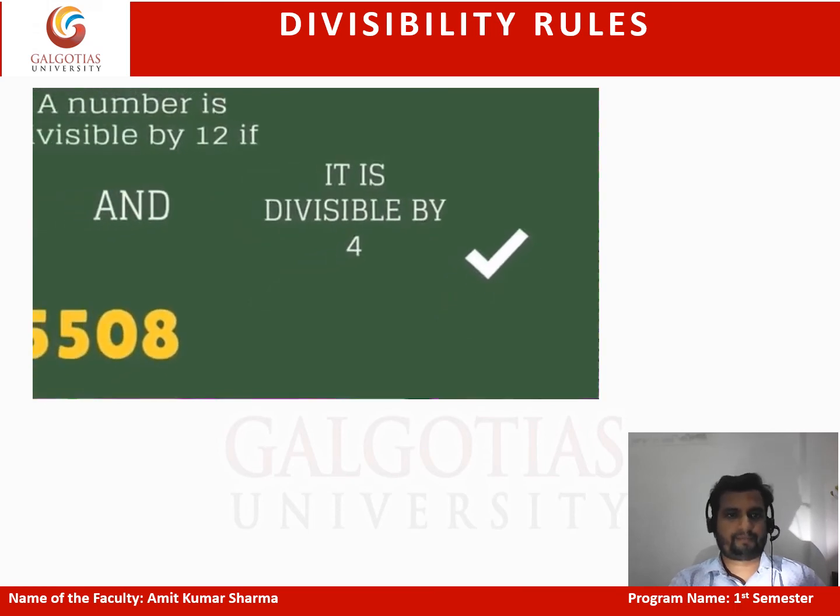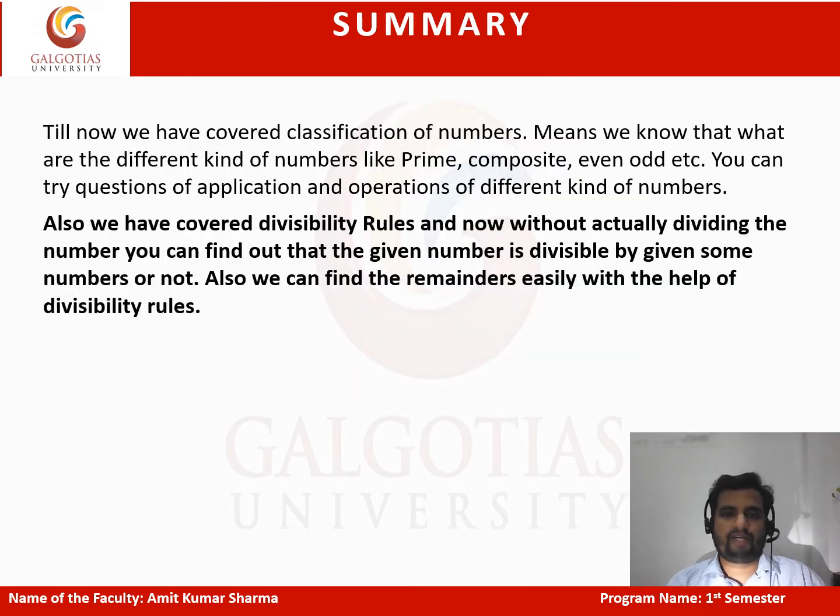I hope it's clear. Till now, we have covered the classification of numbers. We know the different kinds of numbers, like prime numbers, composite numbers, even, odd, rational, irrational. These are all the numbers we know till now. And second, we know some operations also, like how to tell if a number is even, why it's prime, and how many prime numbers are there in a range. These all we can find out.